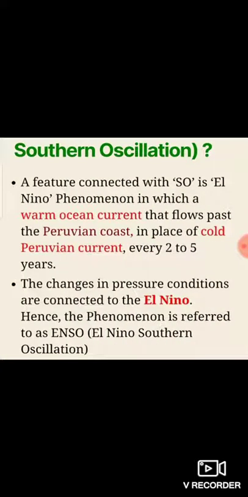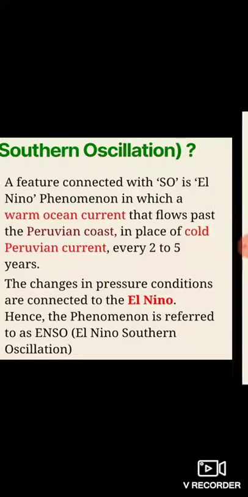Now, a feature connected with SO is the El Nino phenomenon, in which a warm ocean current flows past the Peruvian coast in place of the cold Peruvian current every 2 to 5 years. The changes in pressure condition are connected to the El Nino. Hence, the phenomenon is referred to as ENSO, El Nino Southern Oscillation.